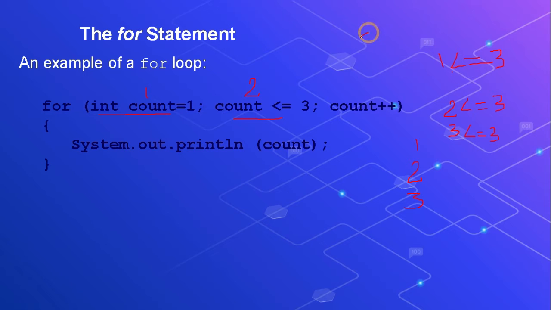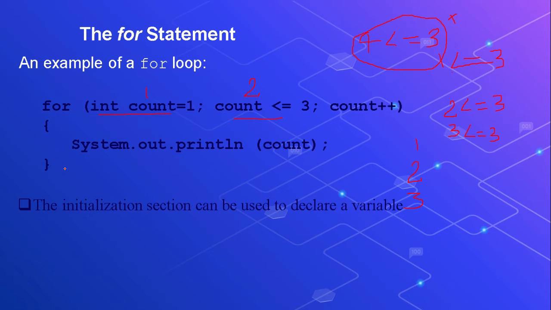Now the condition will be checked. Is 4 less than or equal to 3? This condition is false. Since the condition is false, the loop will be terminated immediately, and there is no more execution of this loop. I think this is clear for you.